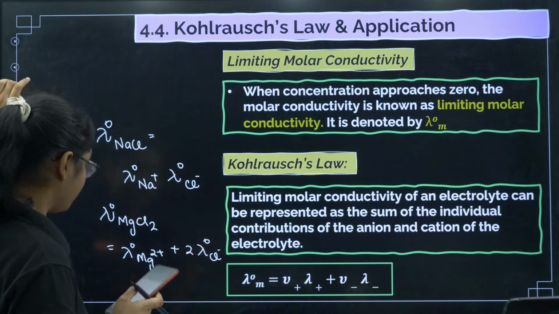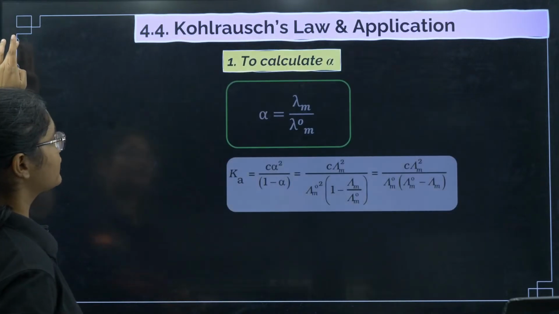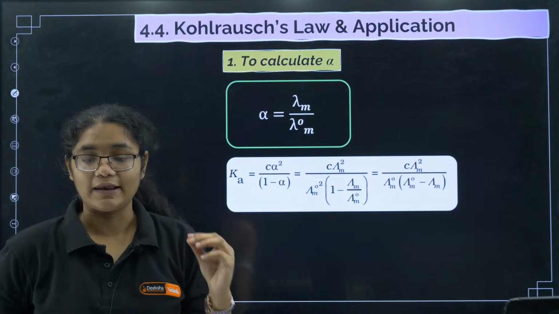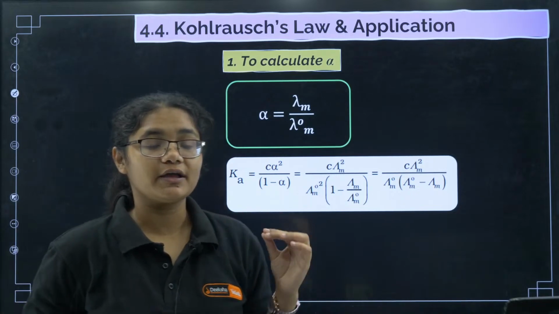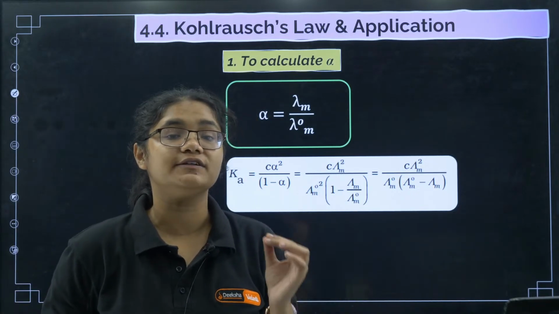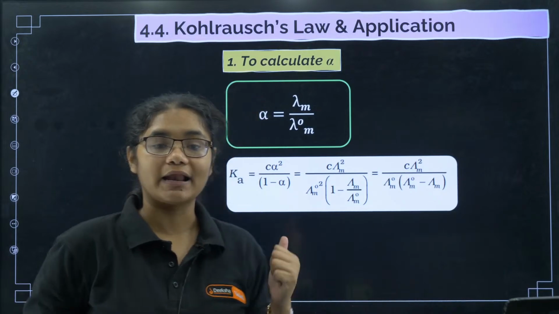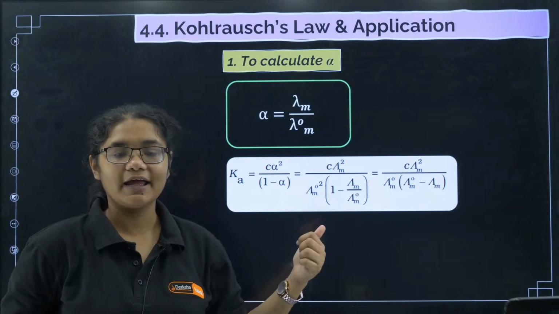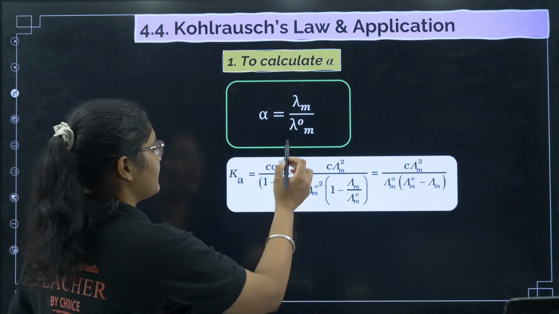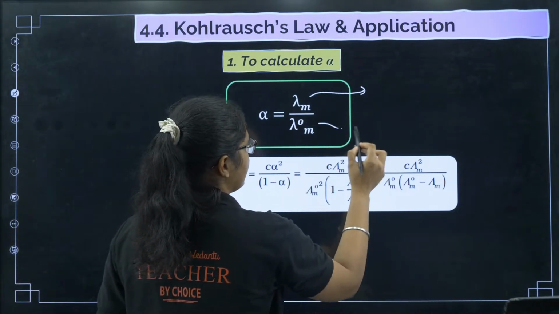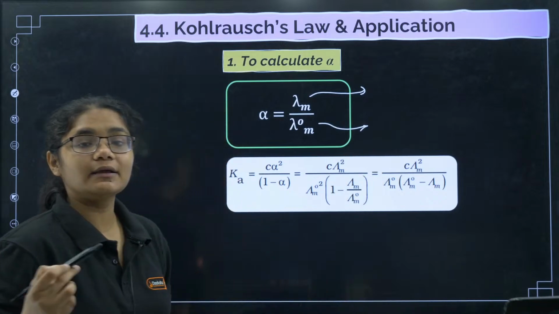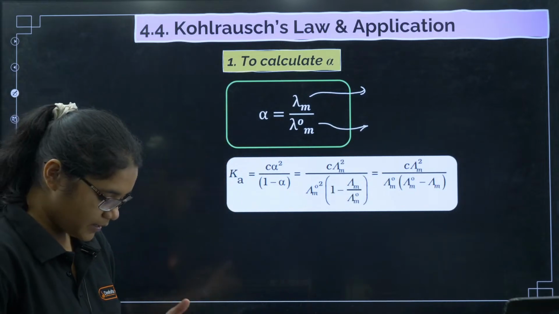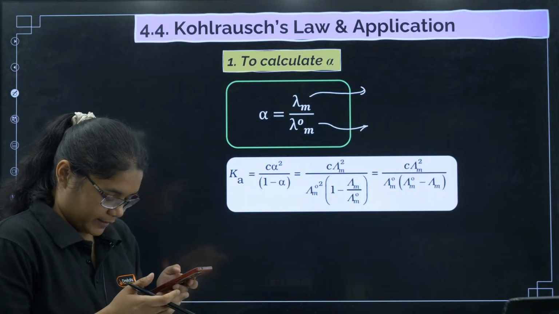Okay, fine. Let's move on. There's a formula for calculating alpha. What is alpha here? Alpha is the degree of dissociation. And how to calculate alpha? It is lambda m by lambda naught m, where lambda m is the molar conductivity and lambda naught m is the limiting molar conductivity. Okay, clear?